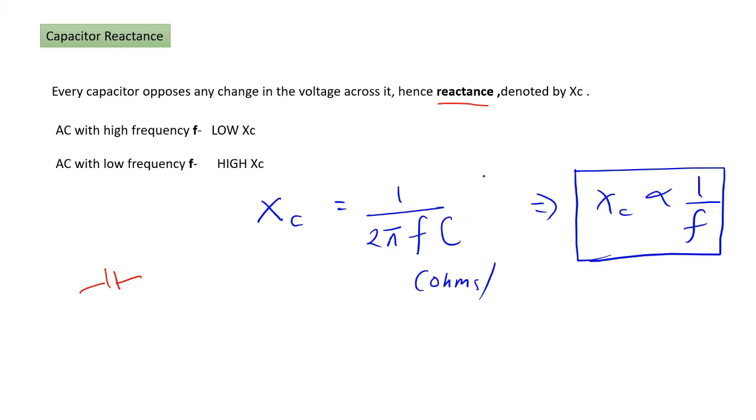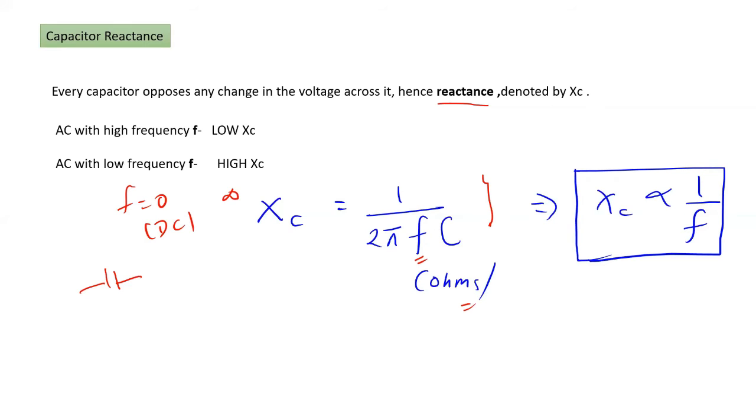And you can remember this formula directly, we can derive it also: Xc = 1 / (2 pi f C). Here the important term is the frequency. When we have an AC signal with high frequency, we have lower resistance. So high frequency, low resistance. Low frequency, high resistance. And if frequency is 0, that means it is DC, then the resistance is infinite. So the reactance is always inversely proportional to the frequency. This you should remember, and the unit of reactance is ohms.